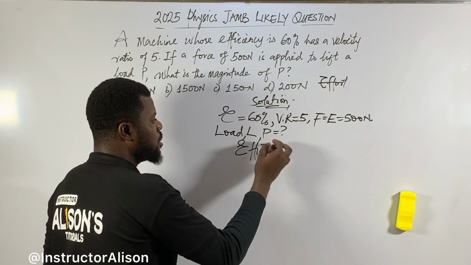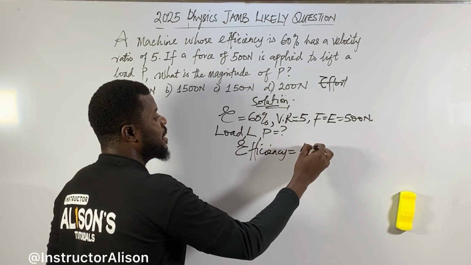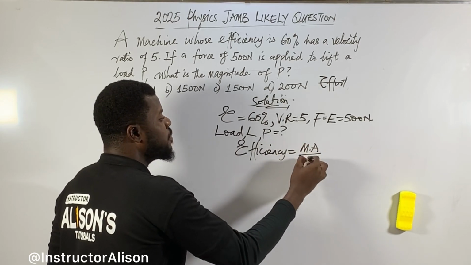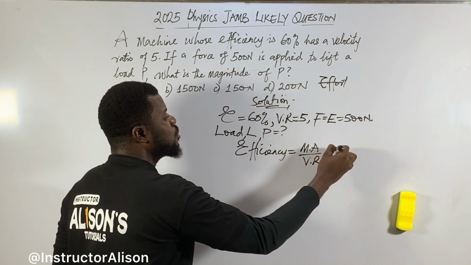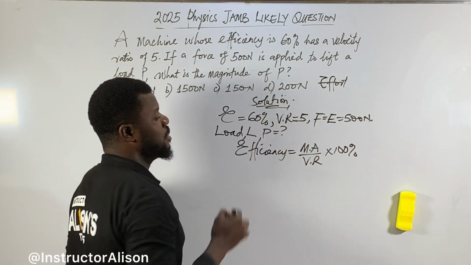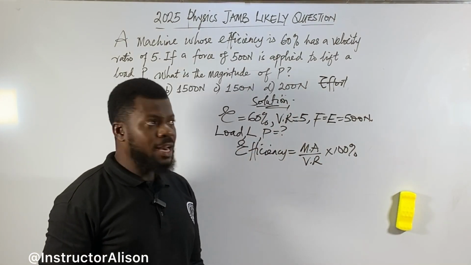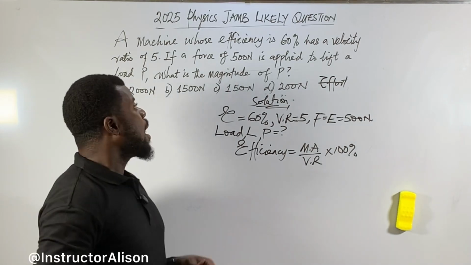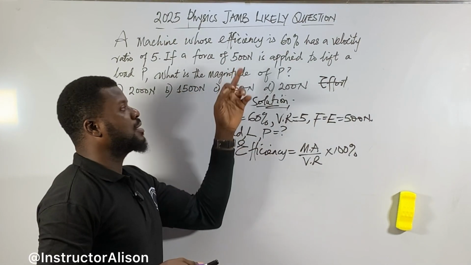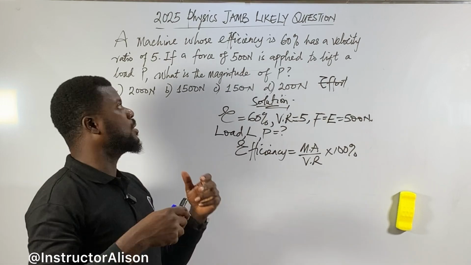Efficiency is equal to mechanical advantage over velocity ratio times 100%. Use symbols so that you go quick. I remember that formula, and that formula go, but the problem is, sir, they can't give you the mechanical advantage, so how do I solve this problem?